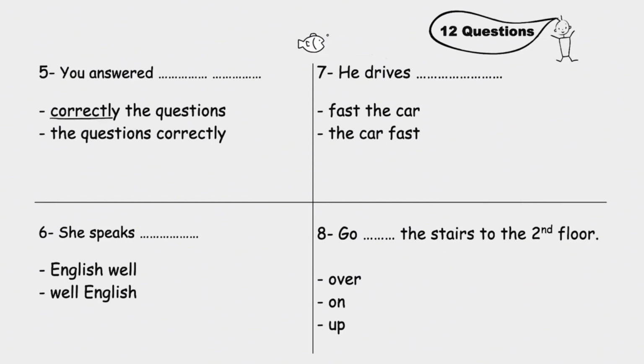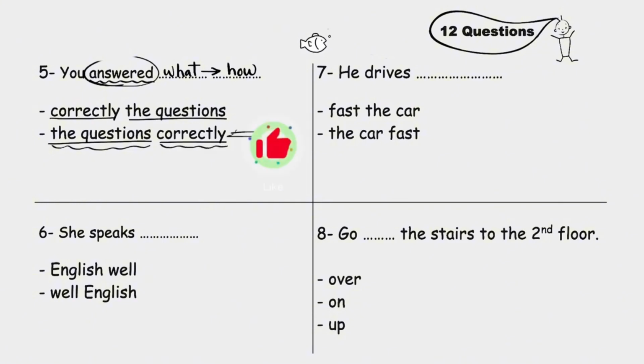You answer correctly the questions, or you answer the questions correctly? Guys, always follow this rule. You answered what, then how. Answered what? The questions. How? Correctly. So this is the correct answer. You answered the questions correctly. This is what and this is how.